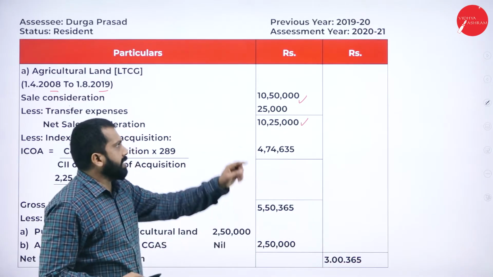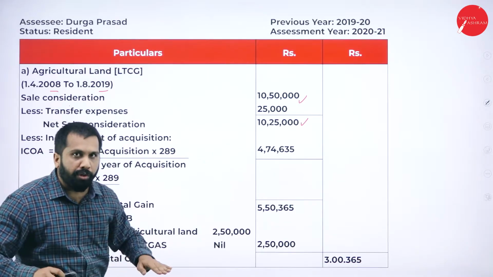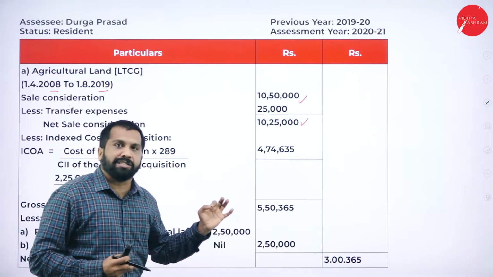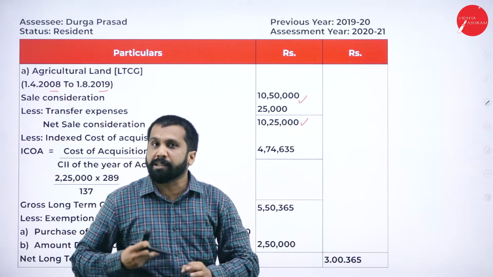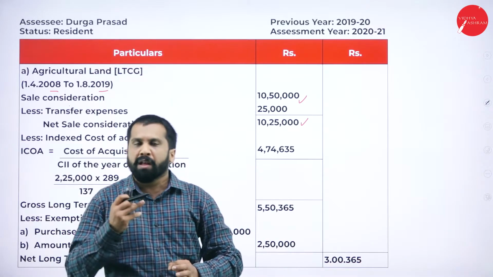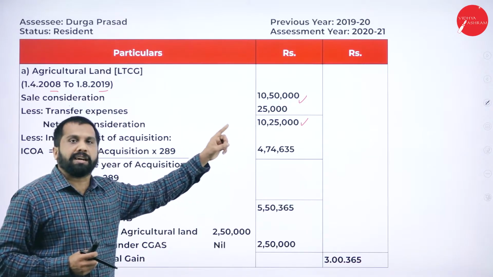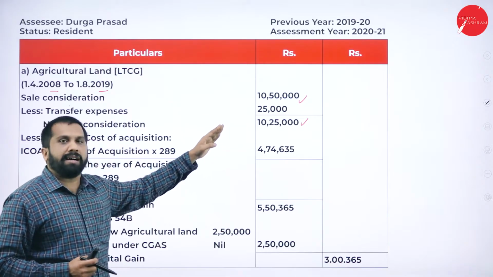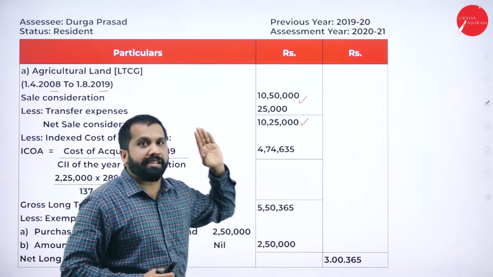At what price are you selling the land? 10,50,000. Have you sold it yourself? No. A broker sold on behalf of you. An agent sold on behalf of you. Then what happened? You are supposed to pay him commission. How much commission did you pay? You paid 25,000 commission. 10,50,000 minus 25,000. Your consideration is 10,25,000. What is your consideration?